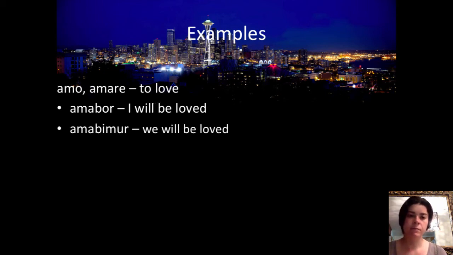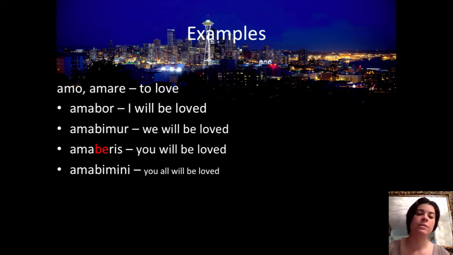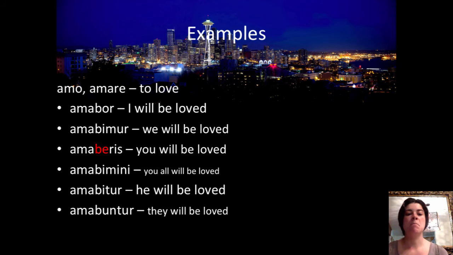Notice I'm going first person and then I'm going to do second person. So second person singular, amaberis, you will be loved. And then amabimini in the plural, you all will be loved. Now for third person, singular is going to be amabitur, he will be loved. And then amabuntur in the plural, they will be loved. So that is what it will look like for any first or second conjugation verb.